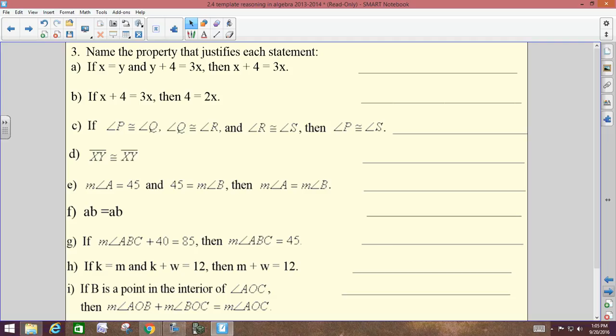You have like 8 to 10 of these on your quiz on Thursday, and in the past, students get them wrong because they read backwards, meaning they go from conclusion to hypothesis. You have to think, how do we go from the hypothesis to the conclusion? What did they do to get there? So on this first one, if x equals y and y plus 4 equals 3x, then x plus 4 equals 3x. We have to figure out what they used or what they did with the hypothesis to get to the conclusion. And it's going to be one of those properties on the front side that's in those rectangular boxes.